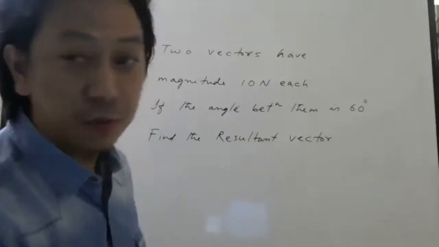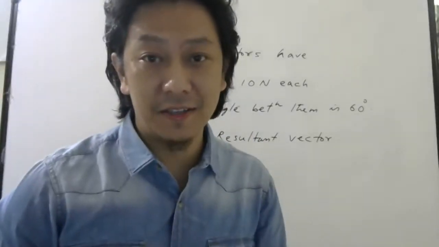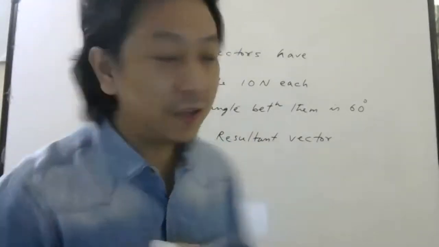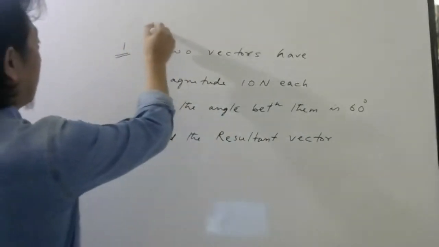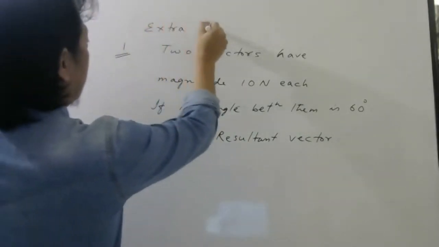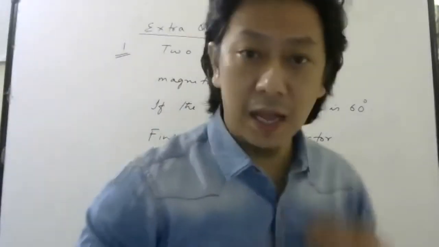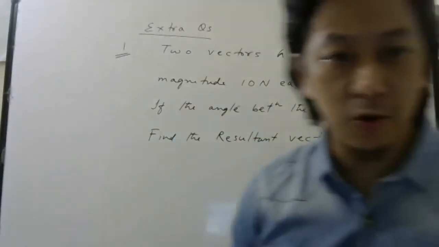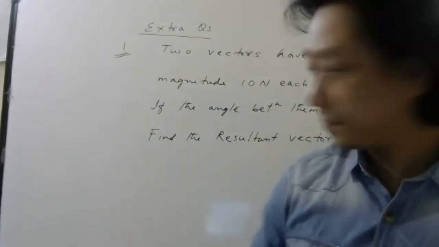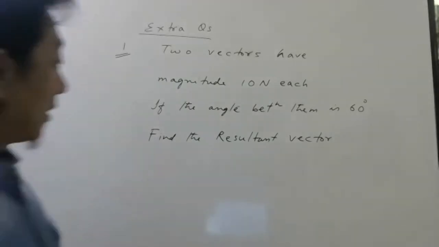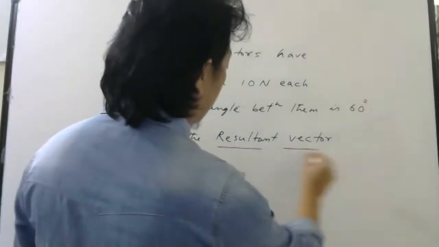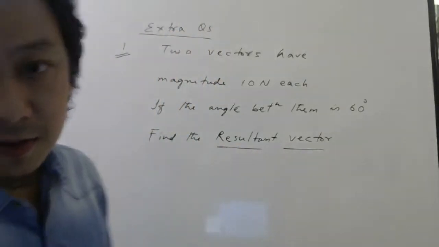So all these questions which are not in the learning exercise, which I give you from my side, you can write as extra questions. Those which are not in the material, but I will be doing from my side also. So try to solve this. I said I want resultant vector, okay? So you have to give me magnitude also, direction also.